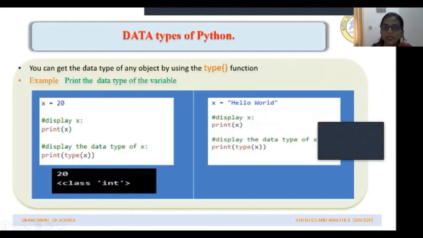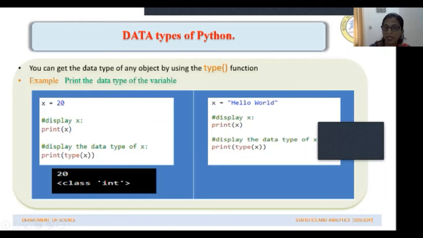In the same way, if I assign a string variable to x and give print x, the value of x gets printed, displayed. Hello world will be displayed. Then below that I want to display the type of this. This is a string variable, characters. So when I ask for the type, string should be displayed.